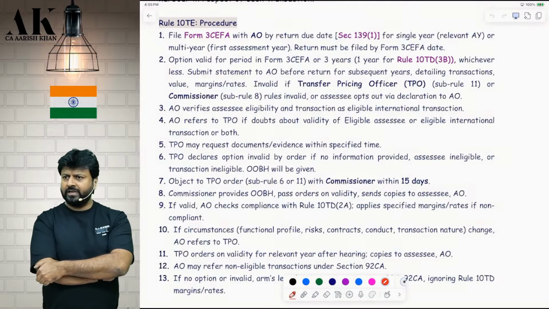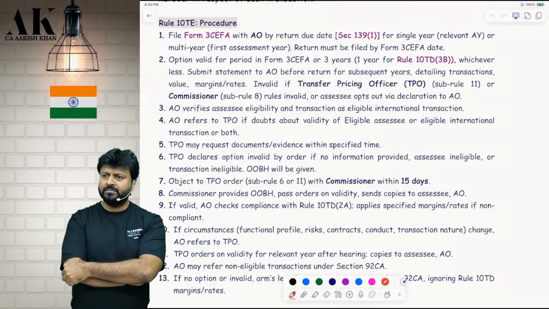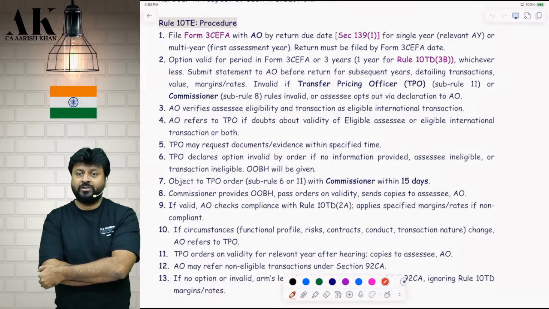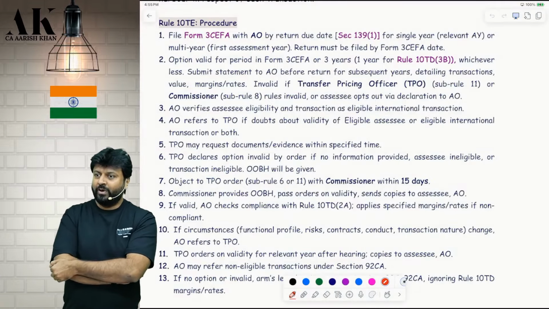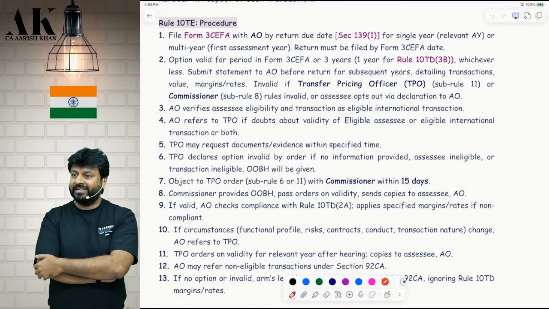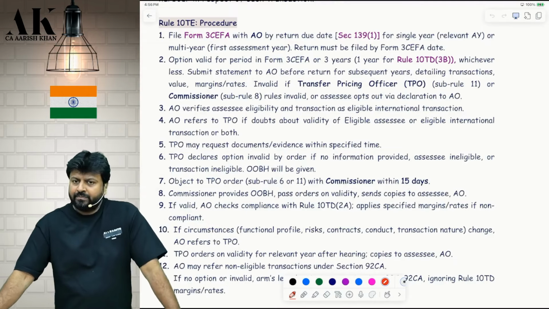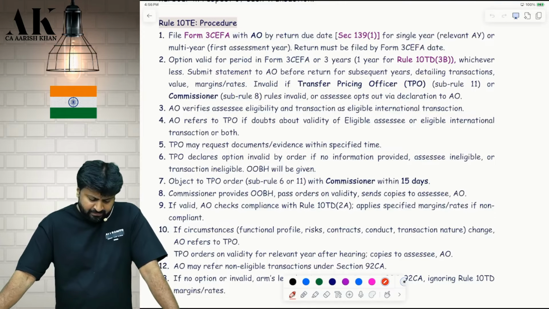Because they should also feel that the transaction you are doing is a software development service. What if in their eyes it is not a software development service? What if in their eyes it is not a corporate guarantee? Are you clear or not? So let's read the procedure now, step by step, point by point, not in a hurry.